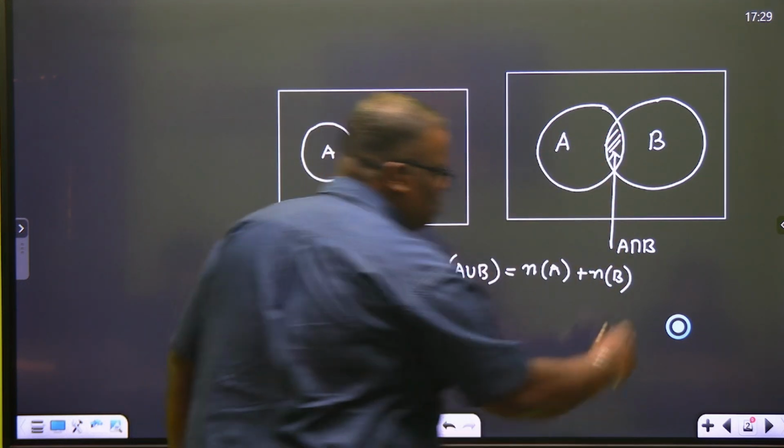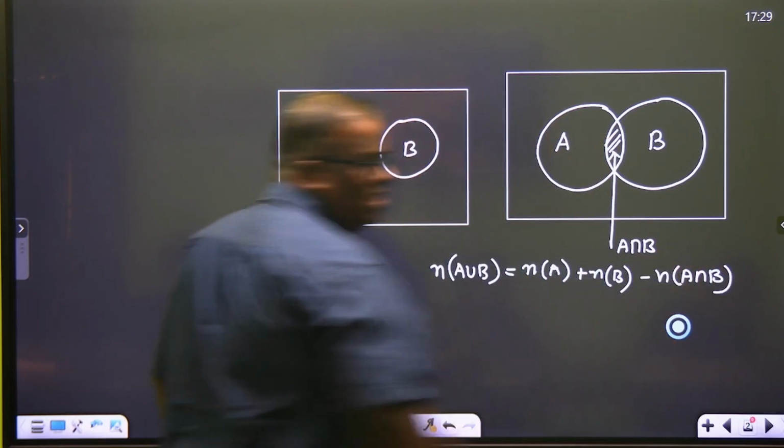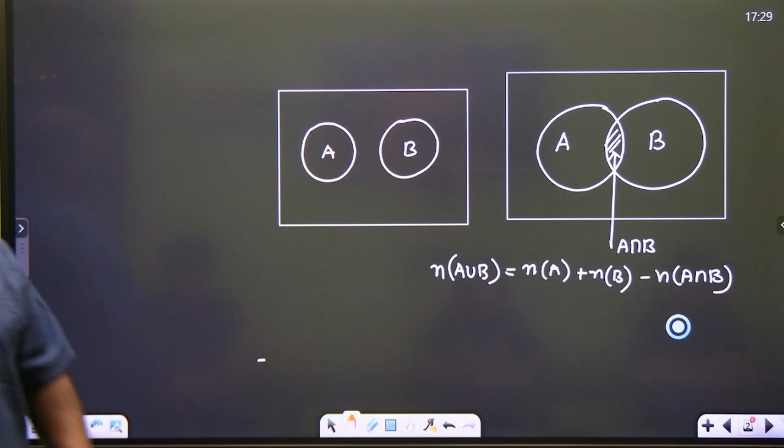So I should subtract the count of A intersection B. This formula we should know.